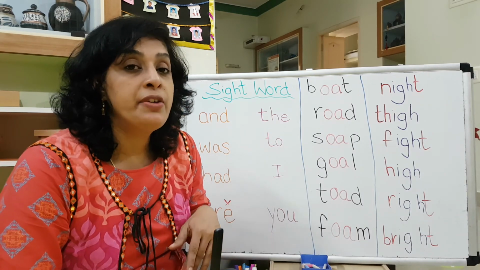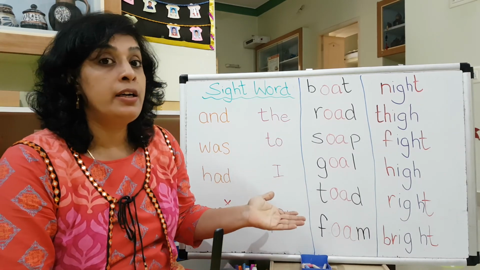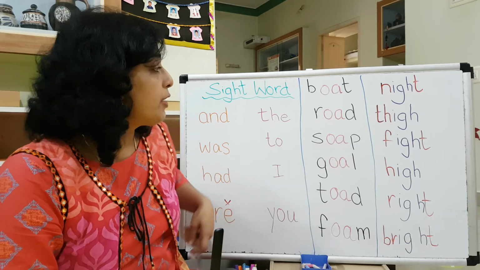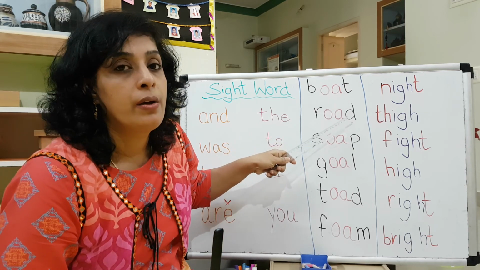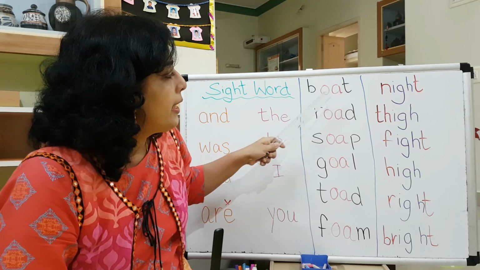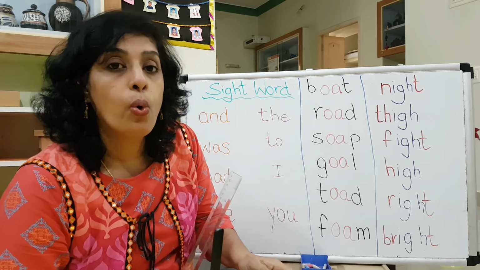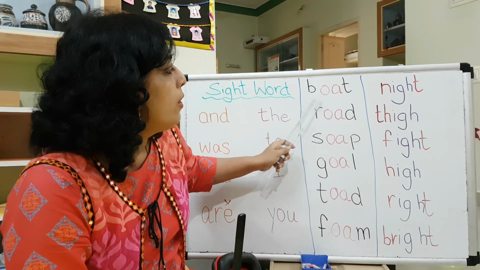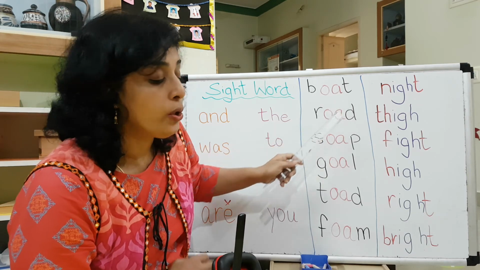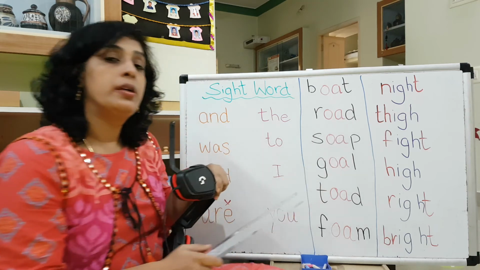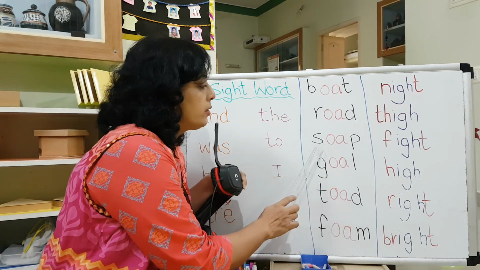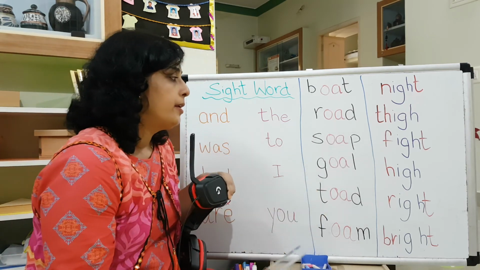Let's do a quick revision of the phonic letters that we had learned. What is this? This red letter combination. These two together, you call it O. Boat, boat. Road, road. Soap, soap.